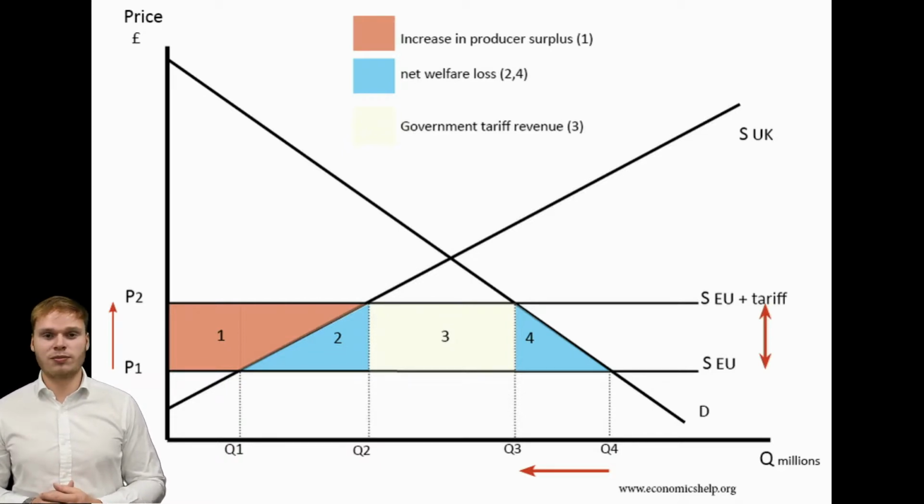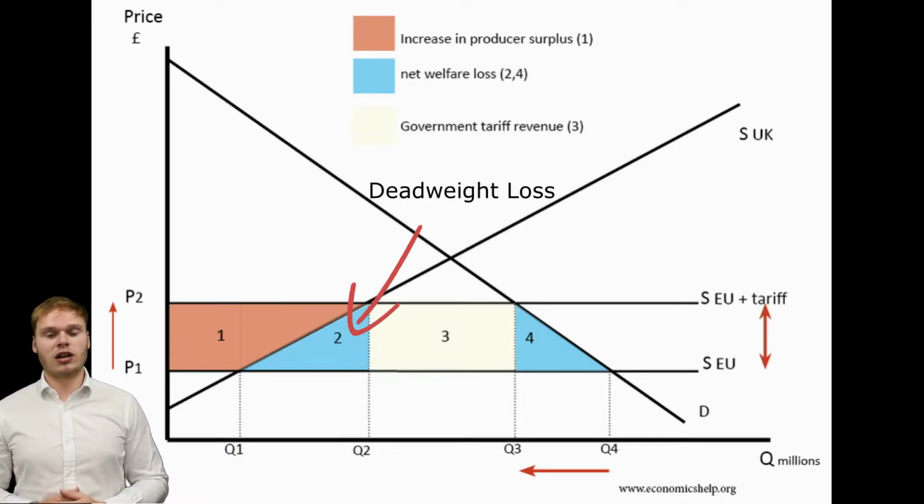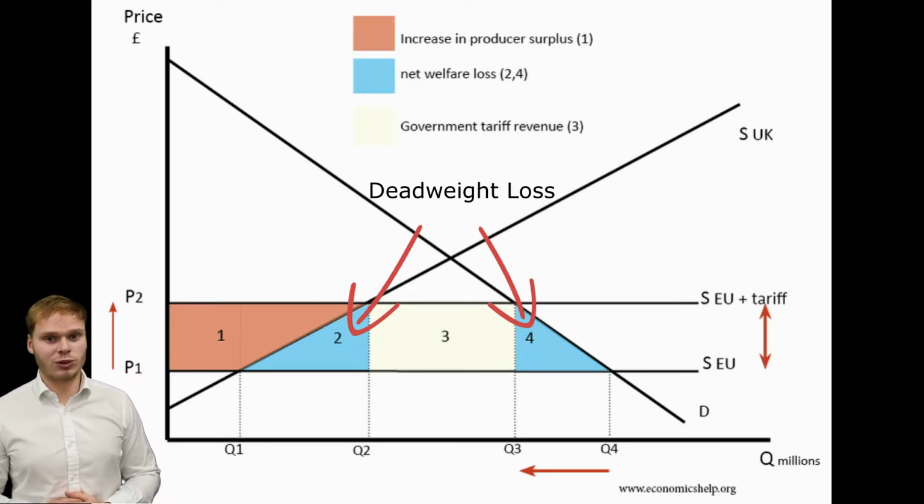However, we lose number 2 because we see a fall in consumer surplus, which is not taken up by the producer surplus. Likewise, we also see a fall in 4. 4 is also lost because we see this fall in quantity demanded. However, 3 is taken up in government revenue. So tariffs are good because they create government revenue. But we see that there's this deadweight loss because triangles 2 and 4 are not gained in surplus, they're lost surplus.